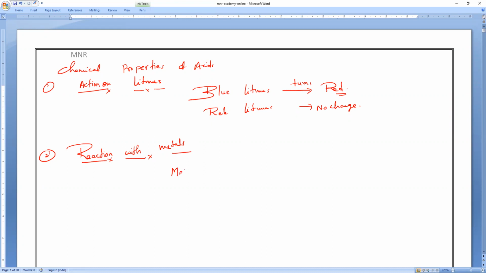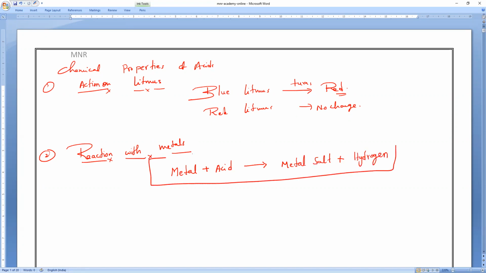That is the general equation. If a metal reacts with an acid, it forms metal salt plus what? Everybody, hydrogen gas. So this is the generalized equation for reaction with metals.